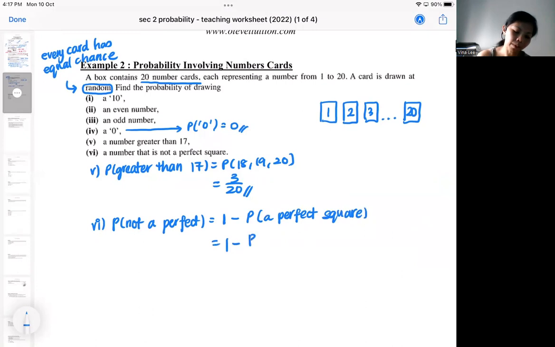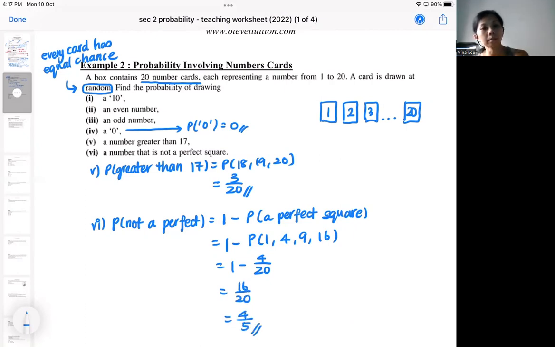So perfect squares will be 1, 4, 9, 16. So it will be 1 minus 4 over 20, which is 16 over 20, which is 4 over 5. So this is the approach that we do for probability.